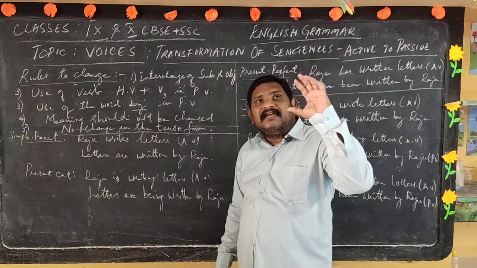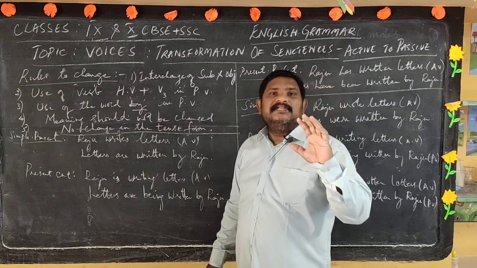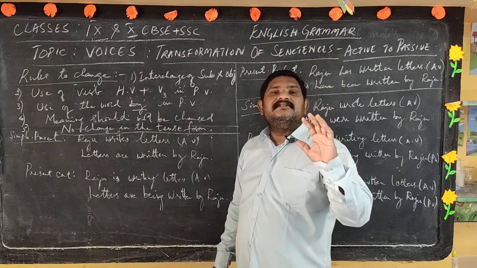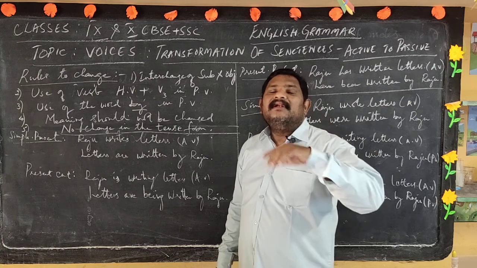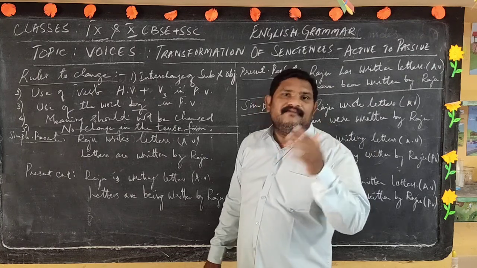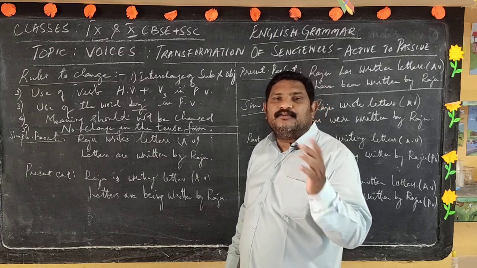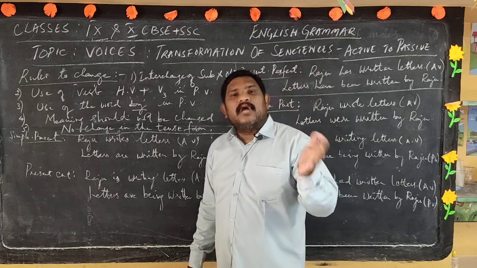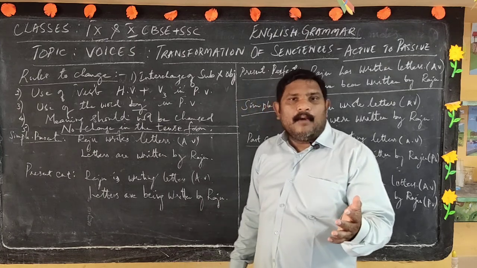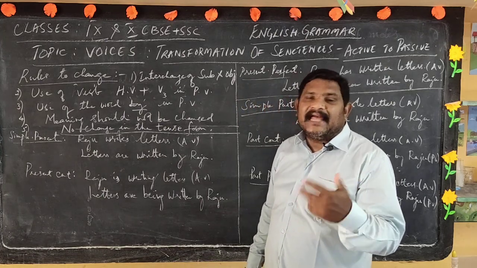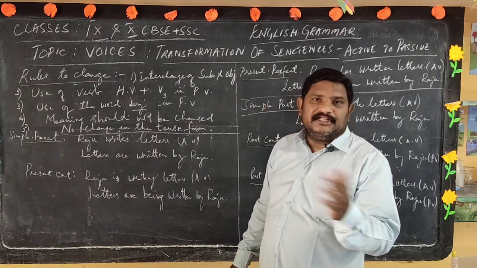If the active sentence is in the simple present, the same tense should not become past tense. Okay, tense remains the same. Normally the tense of that particular sentence remains the same while we are converting from active to passive. The only thing is we need to convert that into passive form, where there is a change in the action doer and the action receiver.